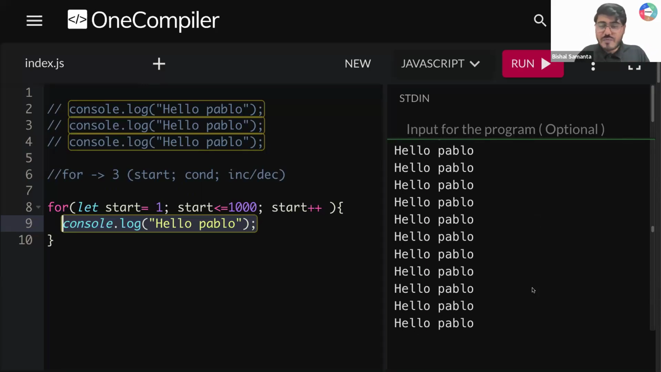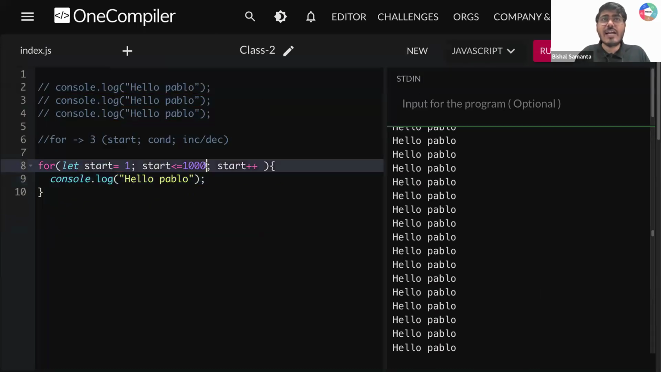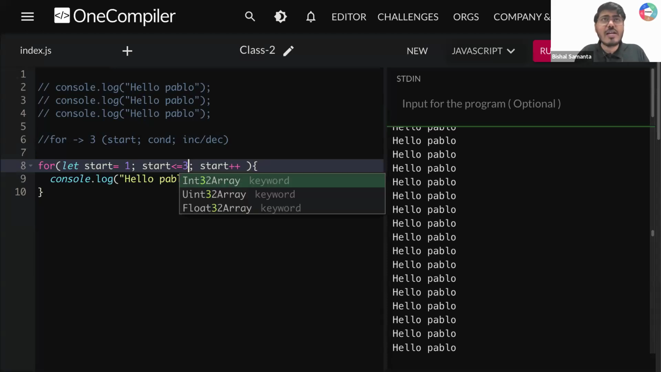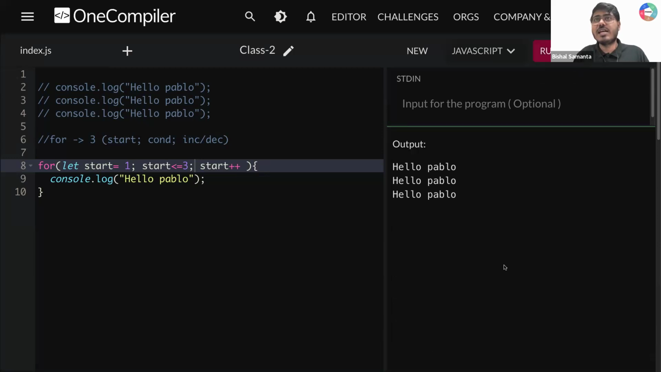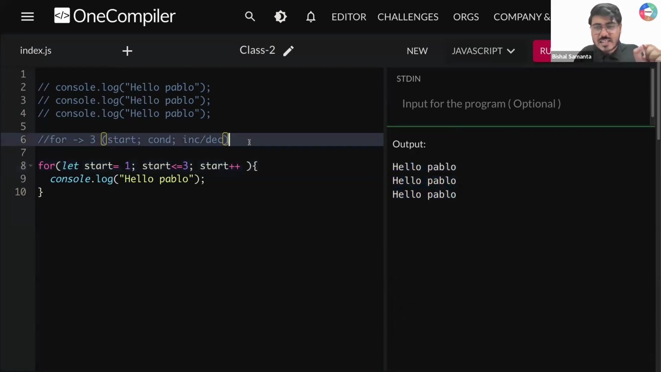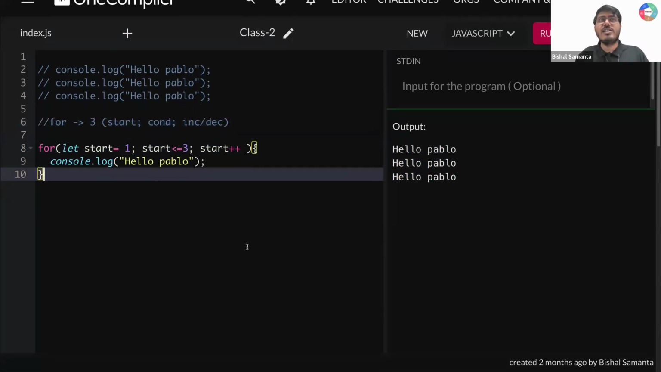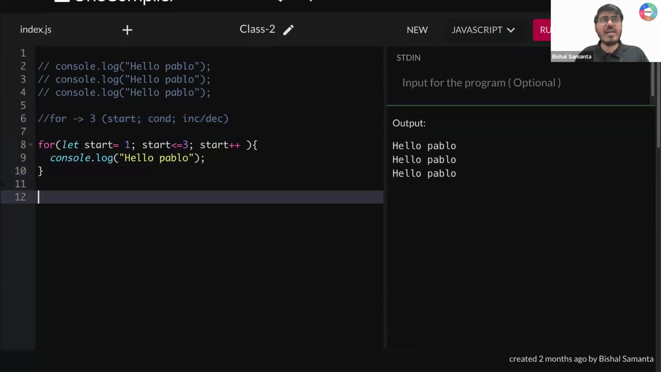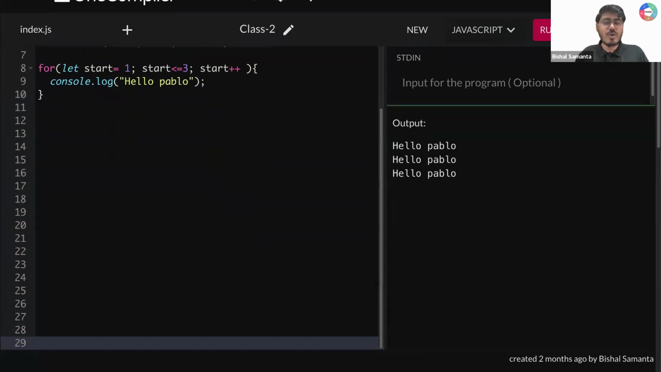Okay. So now if it is clear, let's understand how it is working, guys. So let me comment this out here. This is running 3 times. This gives me 3 times hello Pablo output. Now let's understand from scratch how we are getting here 3 times hello Pablo output. Okay, so let's start. I want all of your help here.